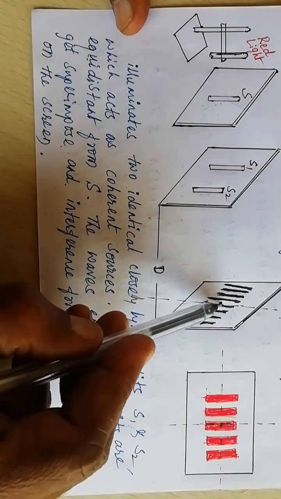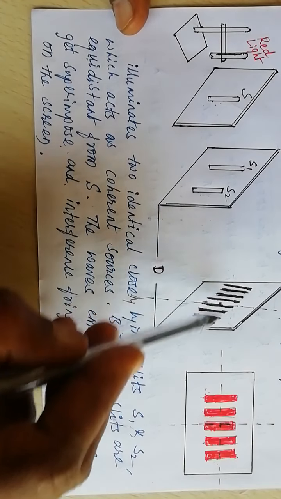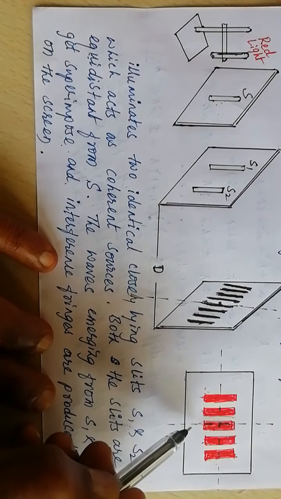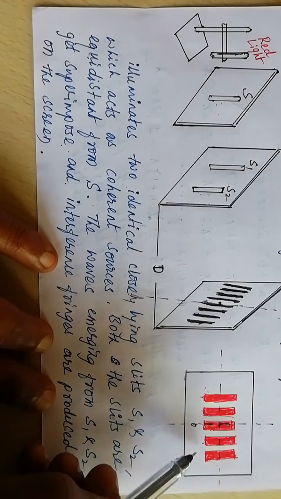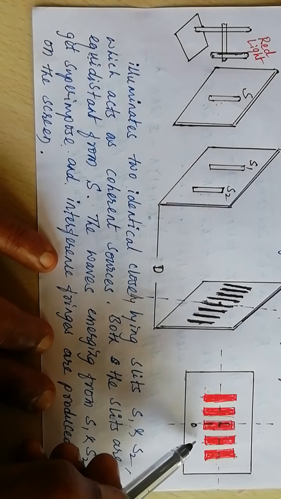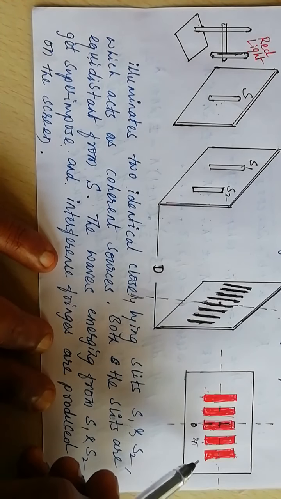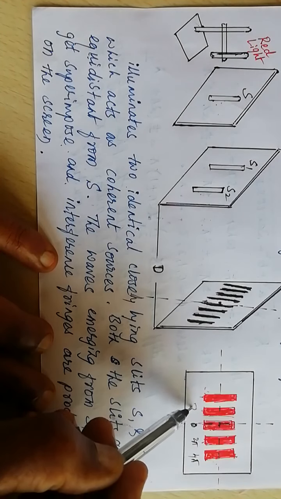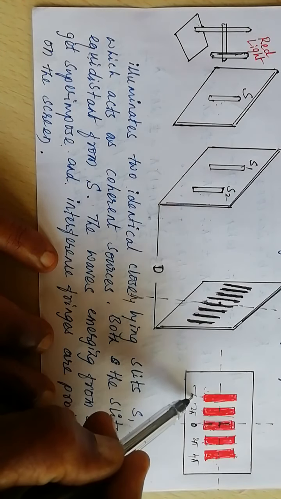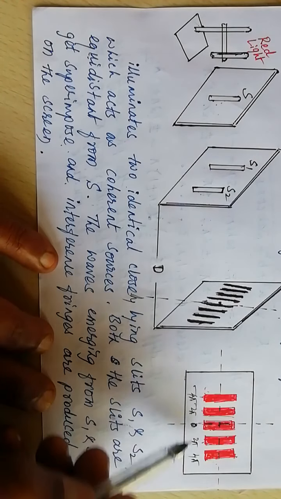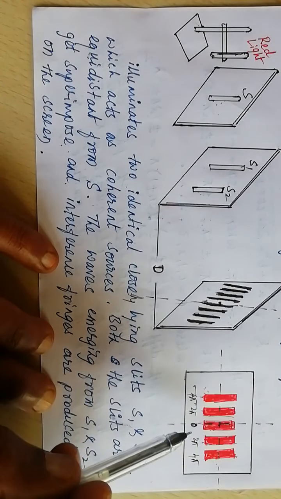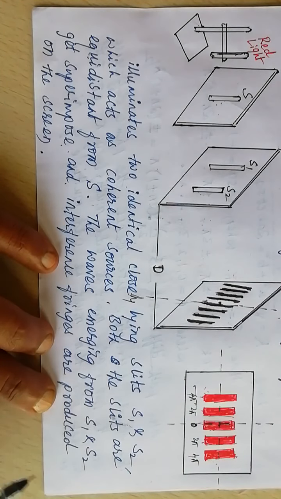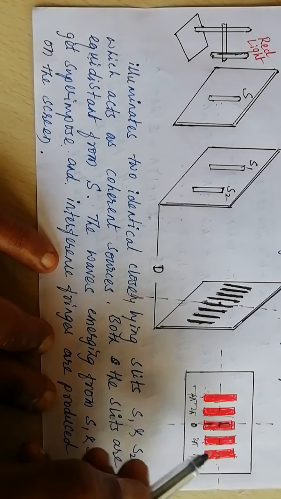This is the center of the screen. On either side of the center of the screen, alternate bright and dark bands are formed. Here the path difference is 0, phase difference is 0. Here the phase difference is 2 pi and 4 pi. On the other side it is minus 2 pi and minus 4 pi. That is, an even multiple of pi is the phase difference. Then bright bands are being formed. If it is an odd multiple of pi,